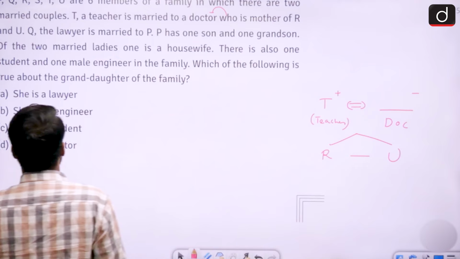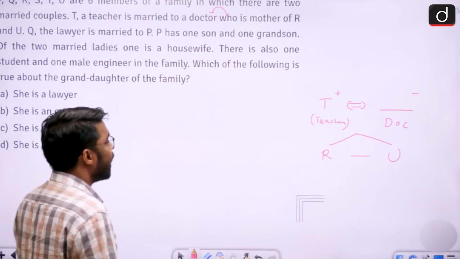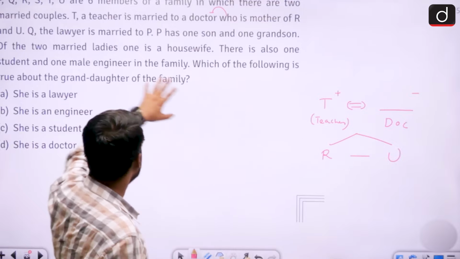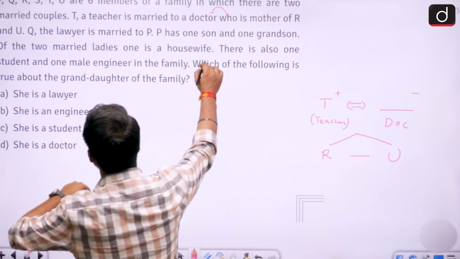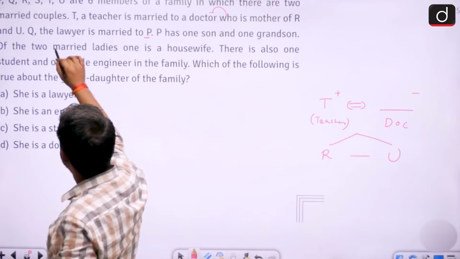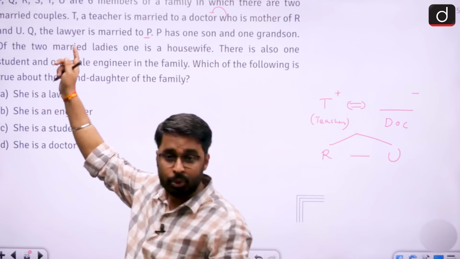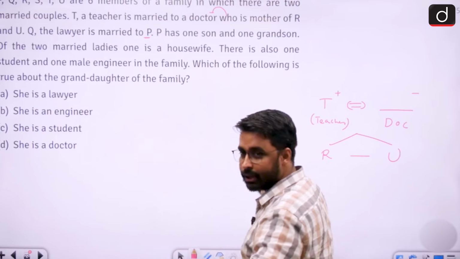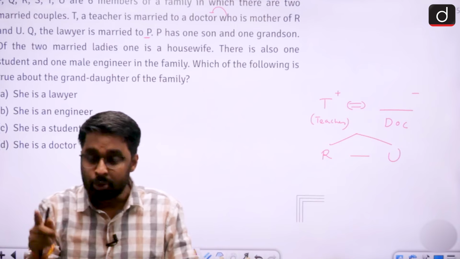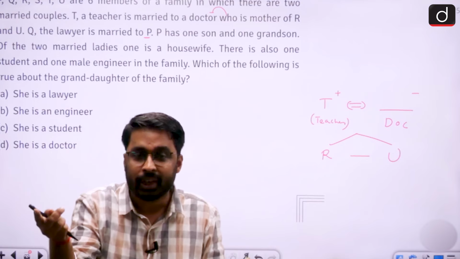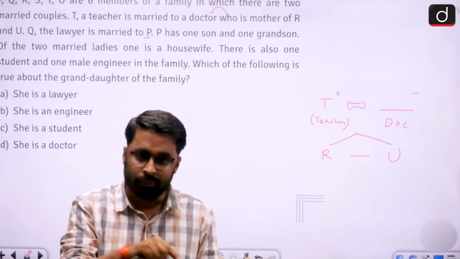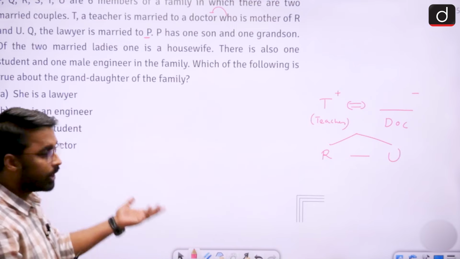Next part it says, of the two married ladies, one is a housewife. Now see, obviously one is a doctor. So one should be a housewife, and that housewife will be P because Q is the lawyer. If Q and P are married, because there can only be two married couples, one is the doctor and T, and the other will be Q and P. Out of which, if Q is a lawyer, Q will not be a female, because the next married female should be a housewife. So obviously P will be a housewife. But where to place them, that is not known yet.